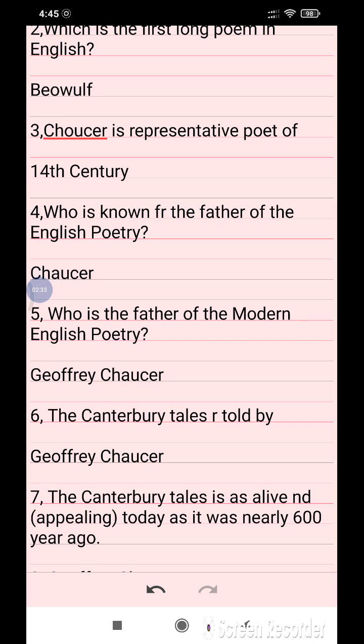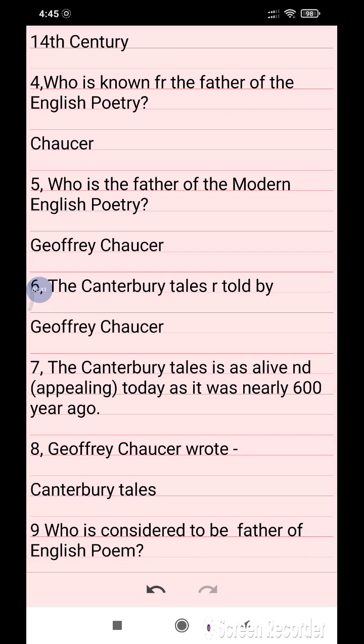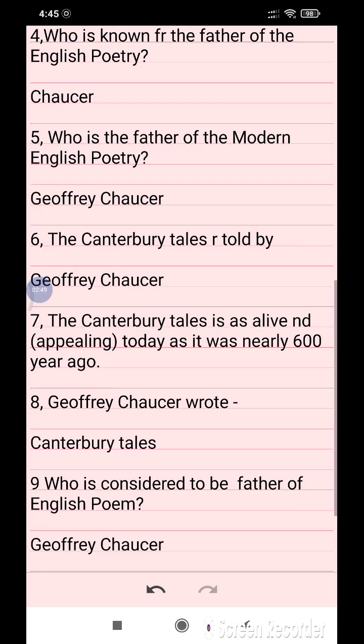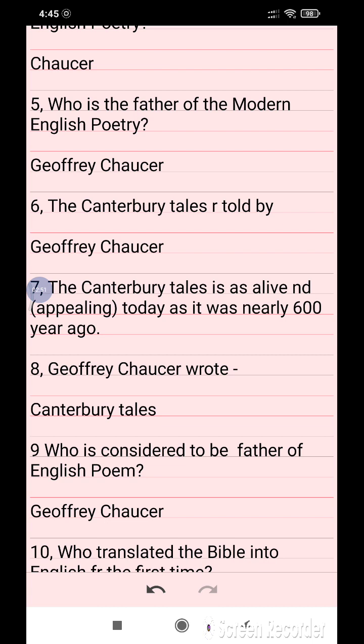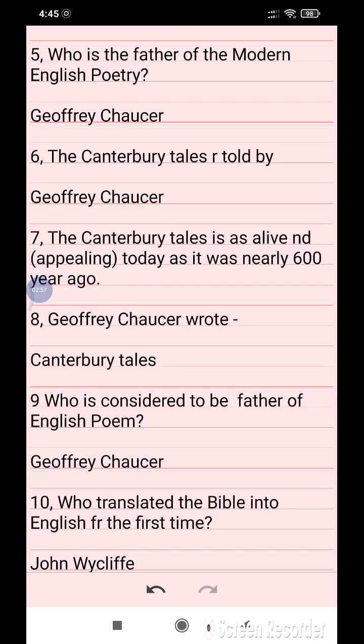Chaucer is a representative poet of the 14th century. Who is known as the father of English poetry? Chaucer. Who is the father of modern English poetry? Geoffrey Chaucer. The Canterbury Tales are told by Geoffrey Chaucer.